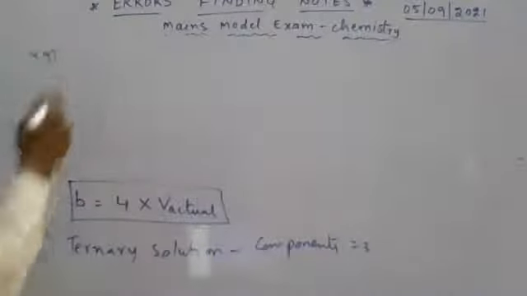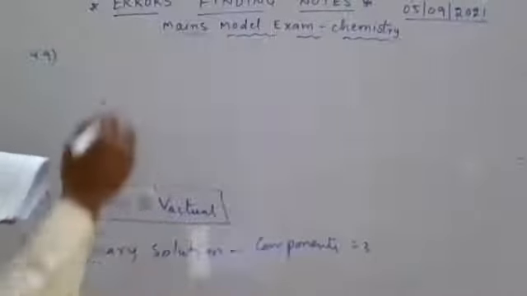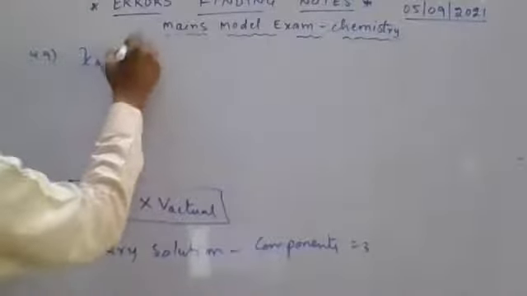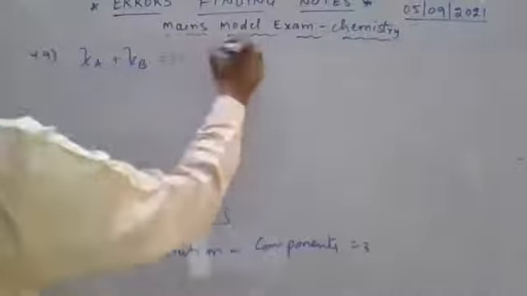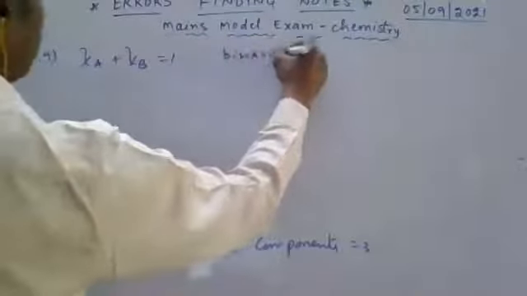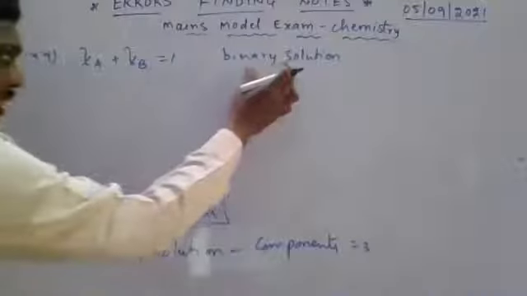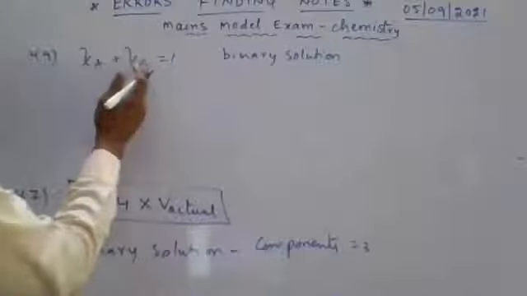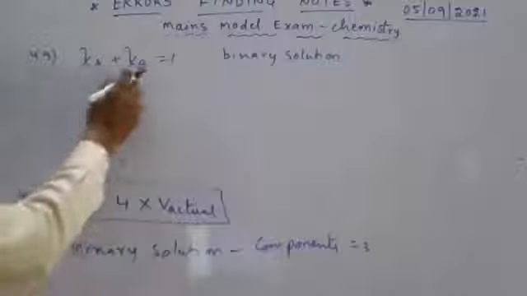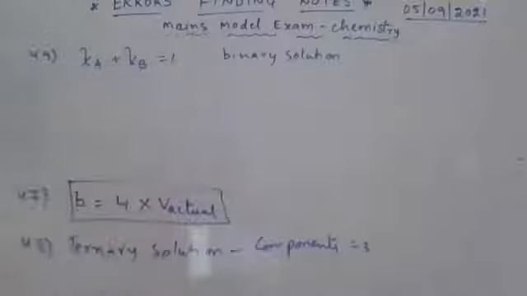Question number 49. The sum of the mole fractions, chi A plus chi B is equal to 1, for a binary solution. Binary solution means only two components. One is solvent, another one is solute. Mole fractions of all the components sum to unity.